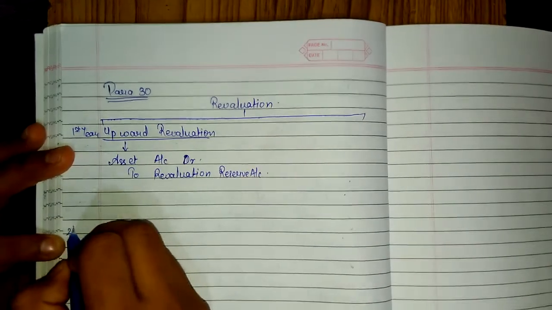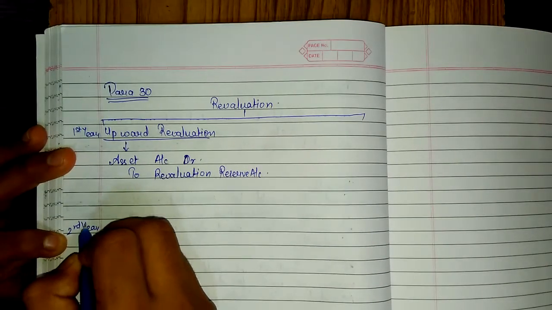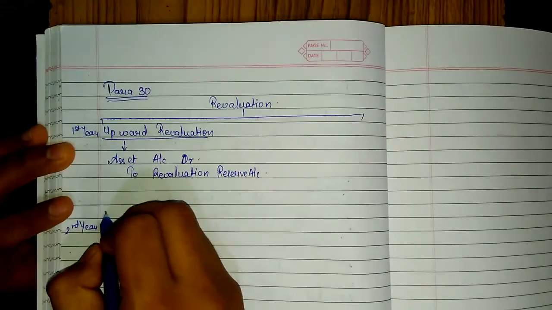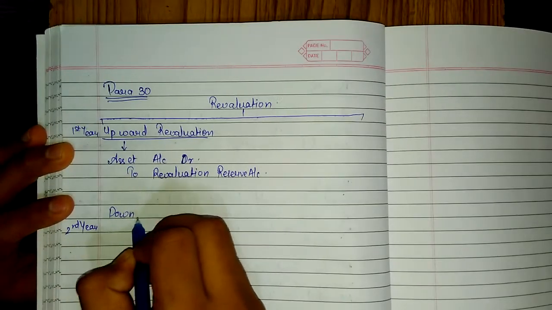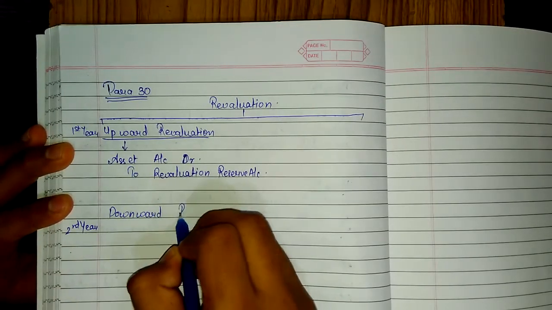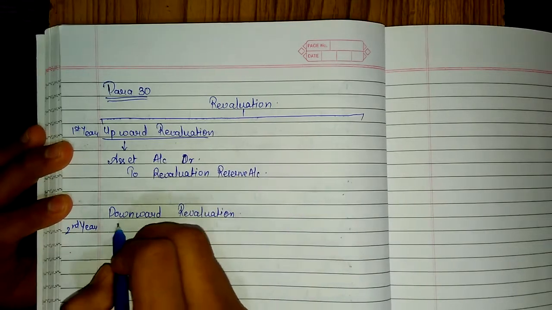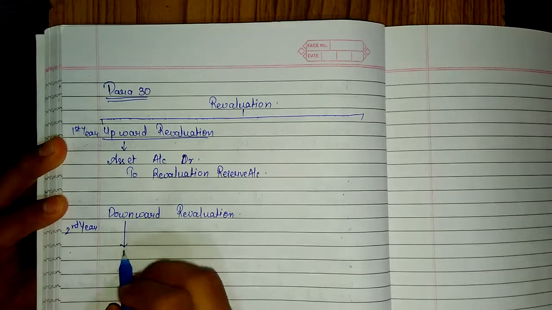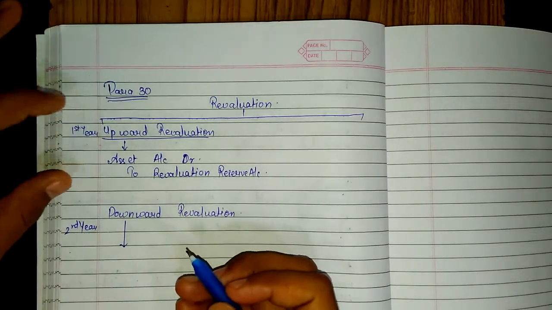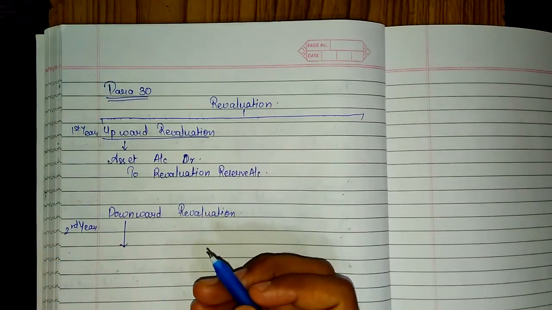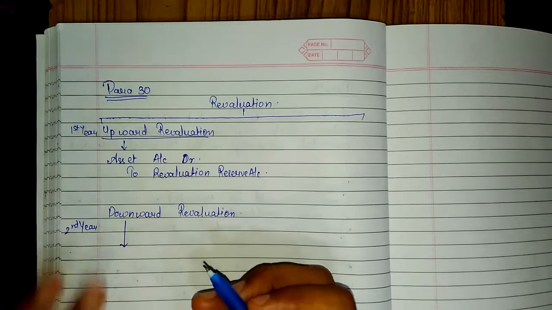Now in the second year, that means in the few years after upward revaluation, there is a downward revaluation. So how we'll do that? If in the first year it is upward and then subsequently there is a downward, you have to follow this pattern.